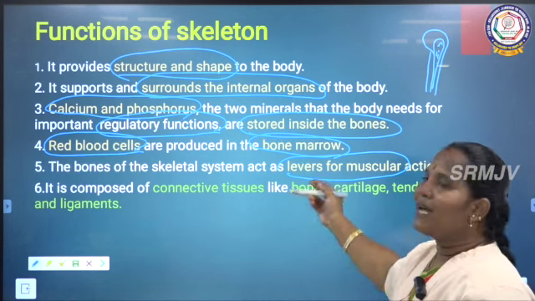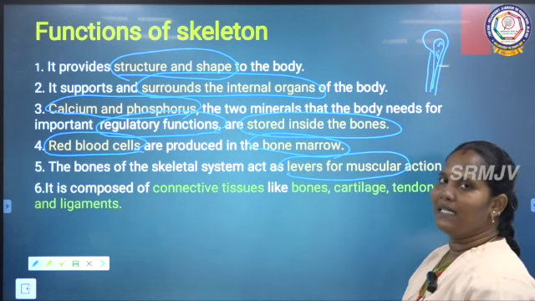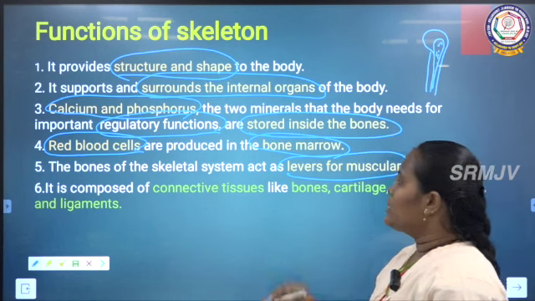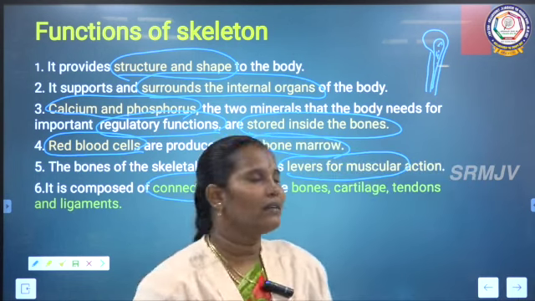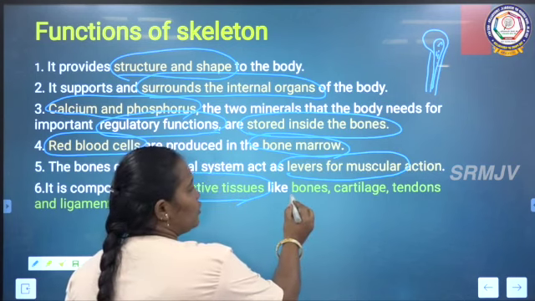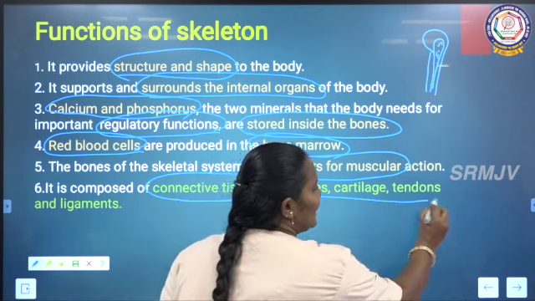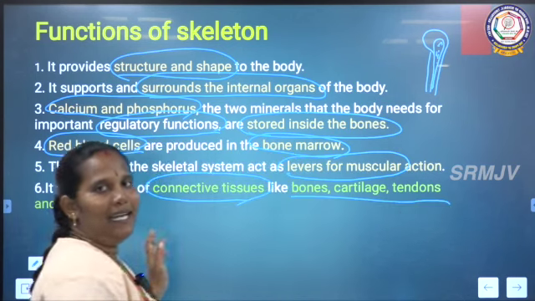Then next one is that the bones of the skeletal system act as levers of the muscular action. The skeletal system acts like a lever for muscular action. Then it is composed of connective tissues. The bones are composed of connective tissues. What are those? Bones, cartilage, tendons and ligaments.